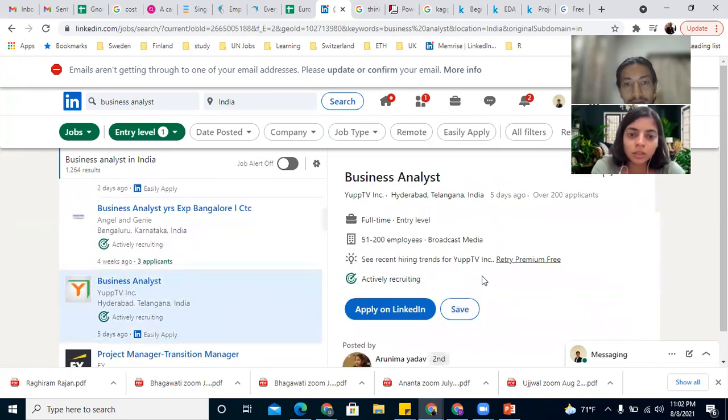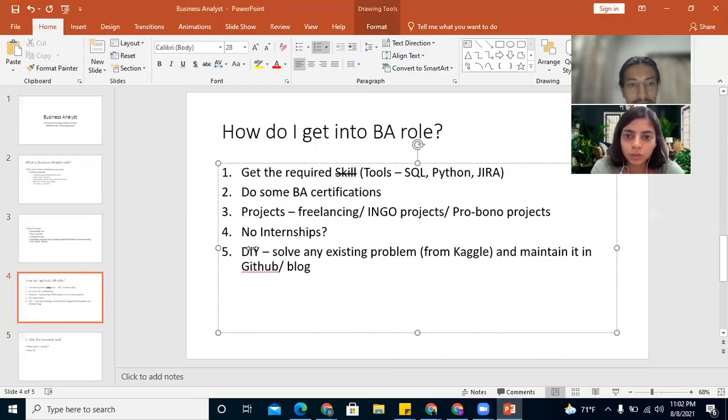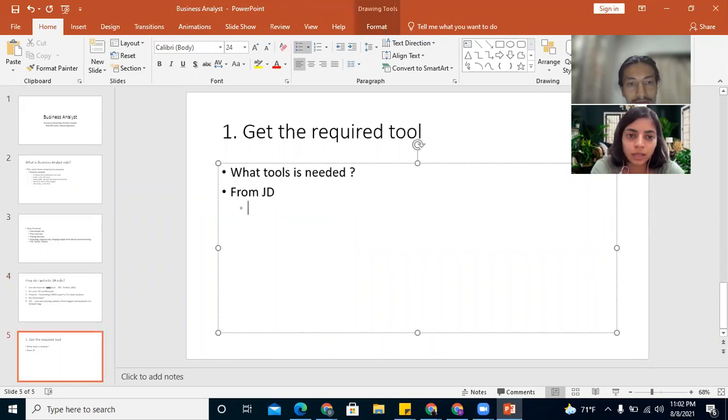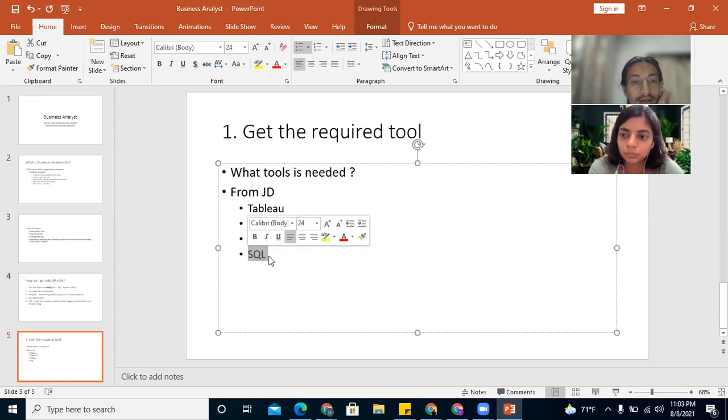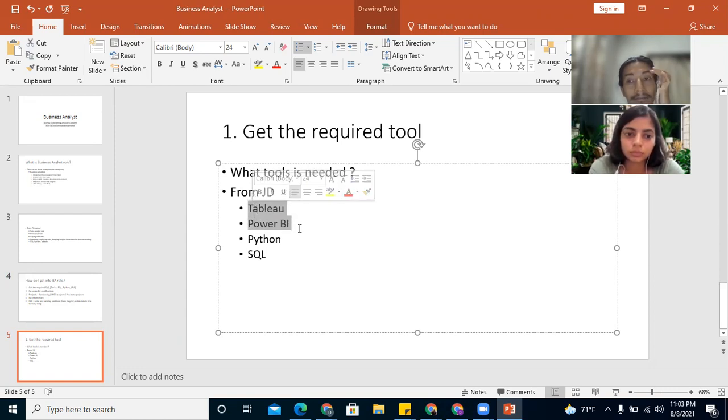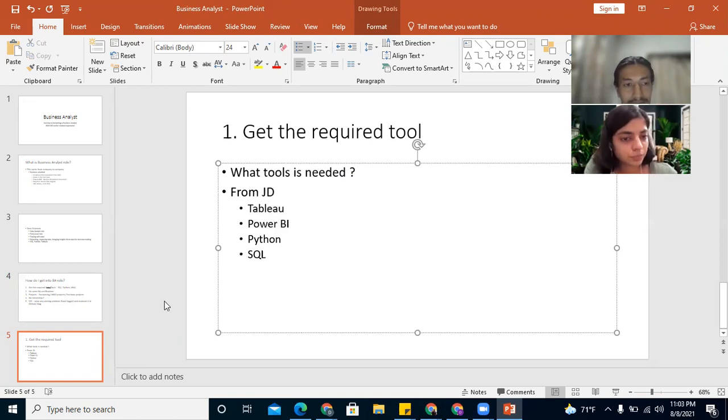To get a basic idea of this particular role, business analytics, what is the course that we can opt for, so we can get the basic idea of all these tools and what the opportunities are further? You can start with Python, and then you can also go to SQL, because entry-level roles will require SQL skill. And for visualization, you can do either Tableau or Power BI. So these are the top skill set required.